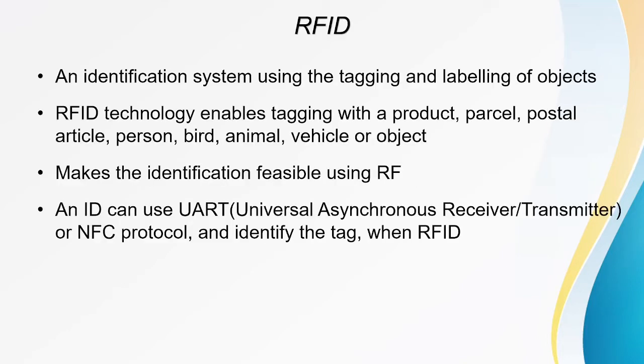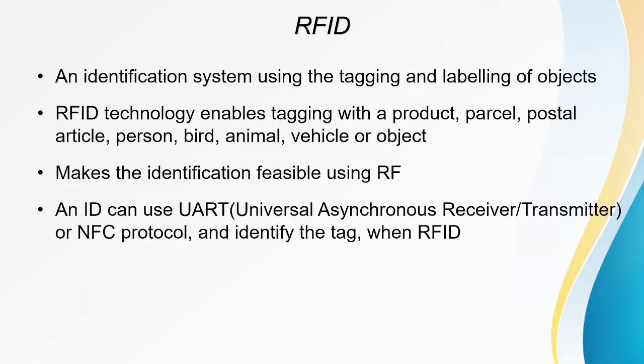First and foremost, let us look at the radio frequency identification technology, that is RFID. As the name suggests, it is an identification system using the tagging and labeling of objects. It is mainly used for identification purposes, identifying any object by tagging and labeling it. RFID technology enables the tagging of a product, a parcel, a postal article, a person, birds, animals, vehicles or any object.